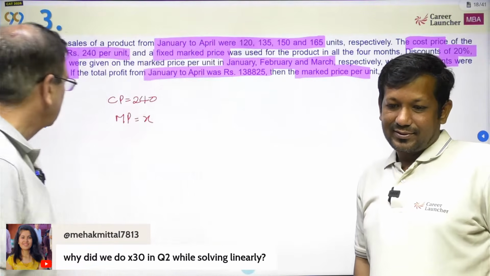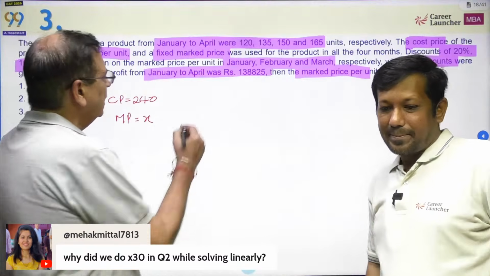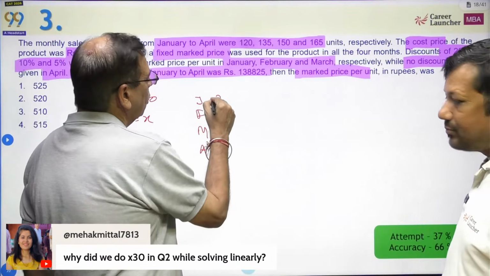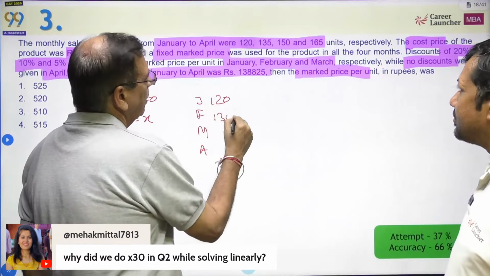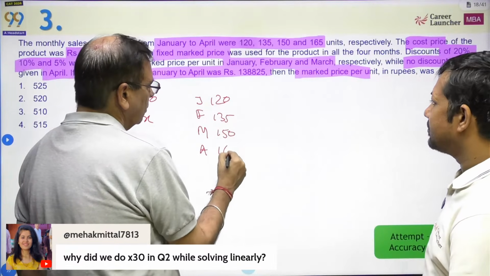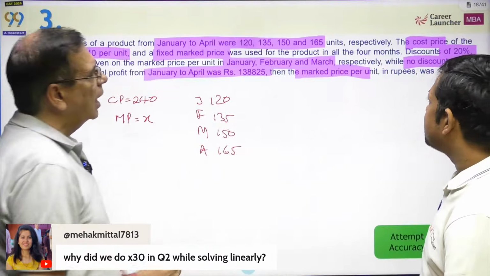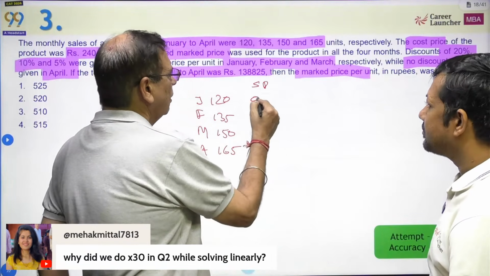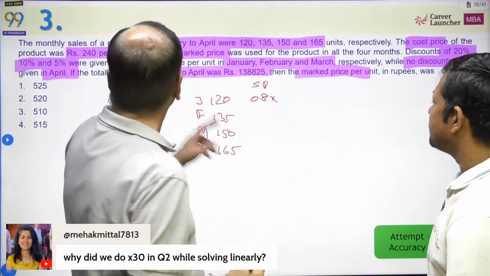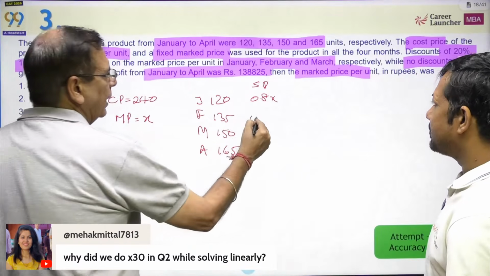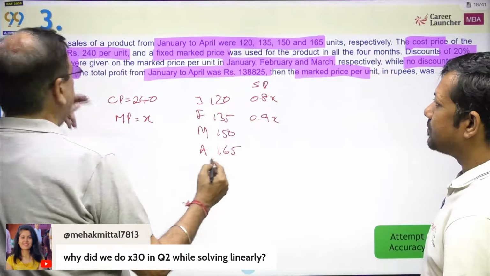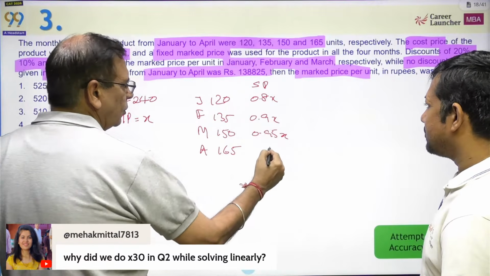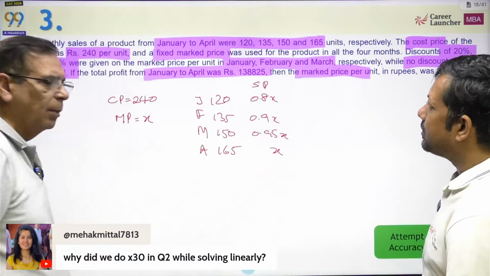Okay, coming back to this question. Now what do we have to do? In the month of January, February, March and April, how many units have been sold? 120, 135, 150 and 165. In the month of January, the discount given is 20%. So selling price in month of January will be 0.8x. In the month of February, 10% discount, so 0.9x. And 5% in the month of March, so 0.95x. And this is only x because no discount in the month of April.